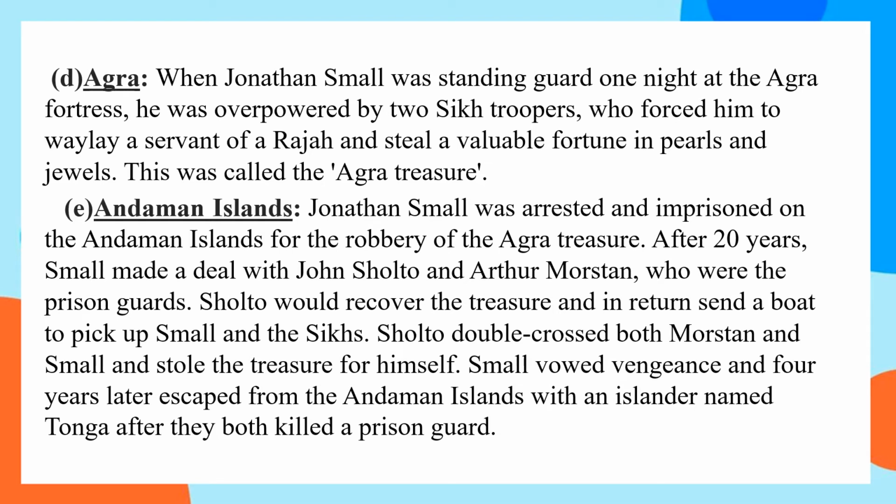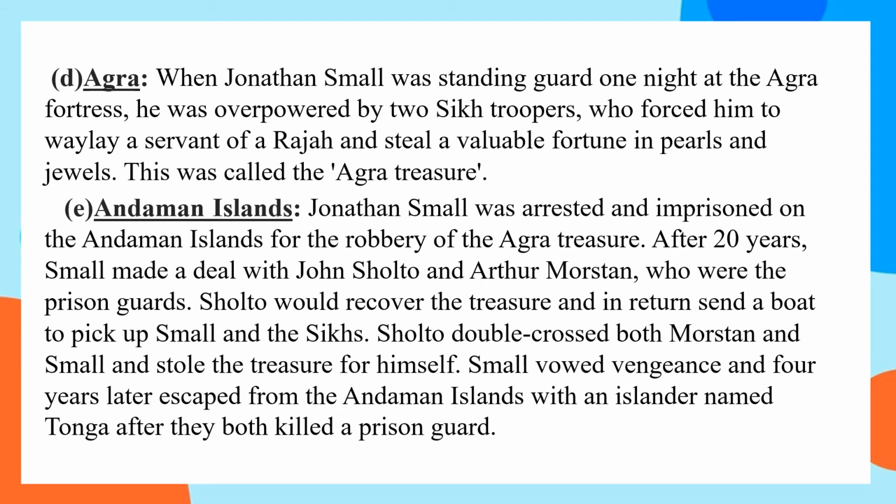Now let's see what is the importance of the Andaman Islands. Jonathan Small was arrested and imprisoned on the Andaman Islands for the robbery of the Agra treasure. After 20 years, Small made a deal with John Sholto and Arthur Morstan. Both of them were prison guards, and he made a deal that Sholto will go and recover the treasure, and in return he will be sending a boat to pick up Small and the Four.